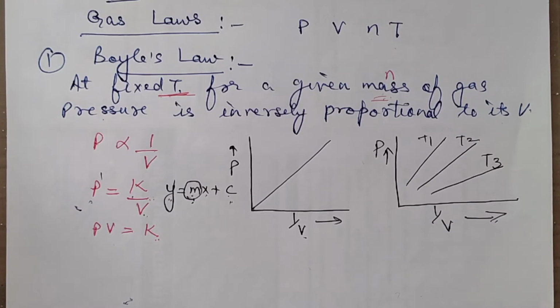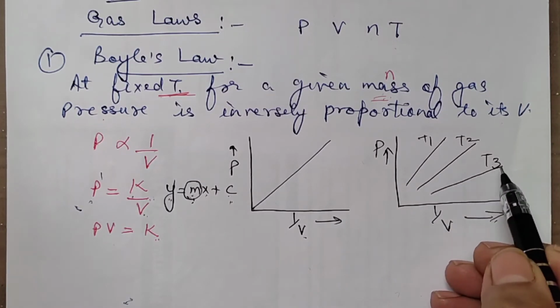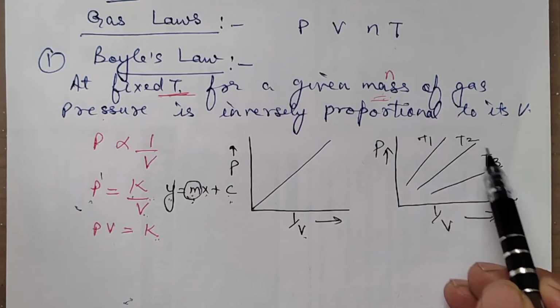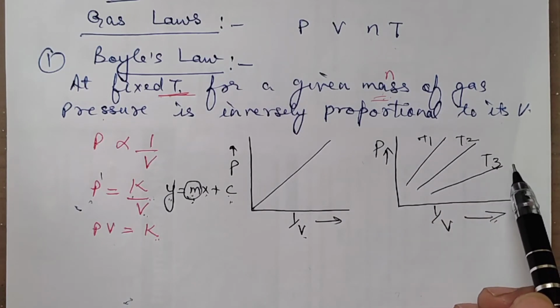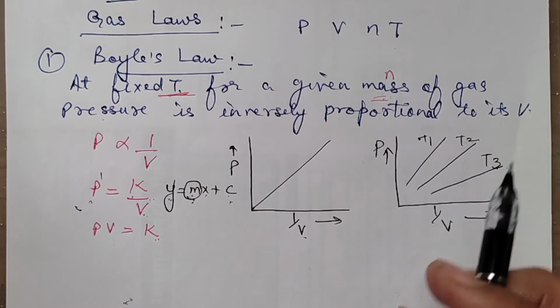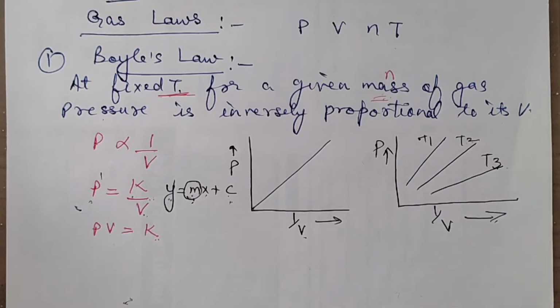Now, how do we find the order: that T1 is greater and T3 is least, or T3 is greatest and T1 is least? T2 in between cannot be the maximum, or all are equal. So, how to find that?